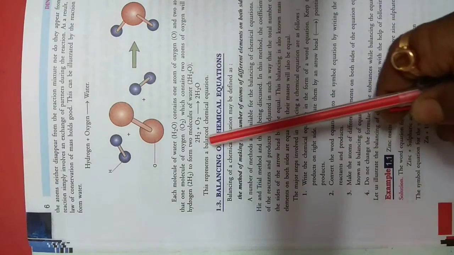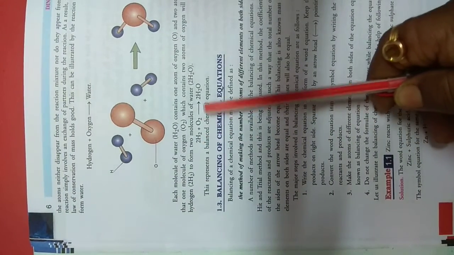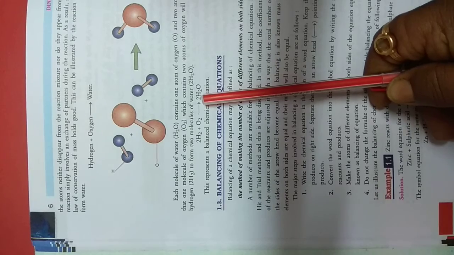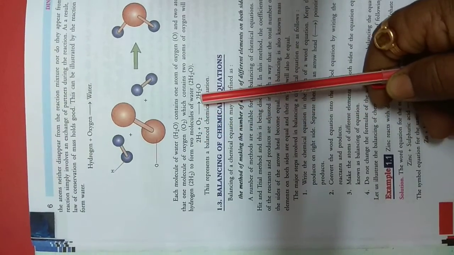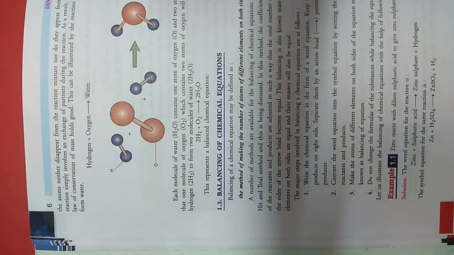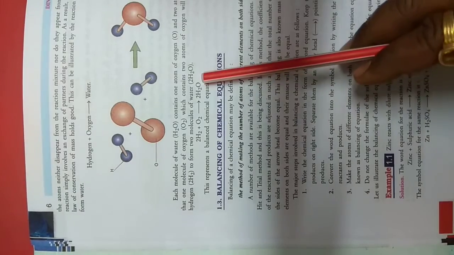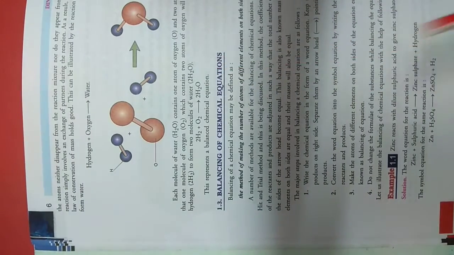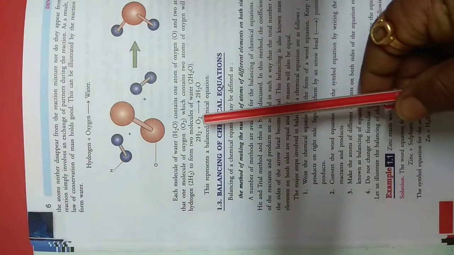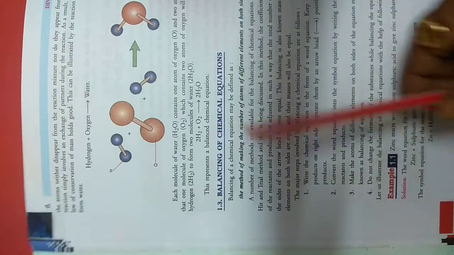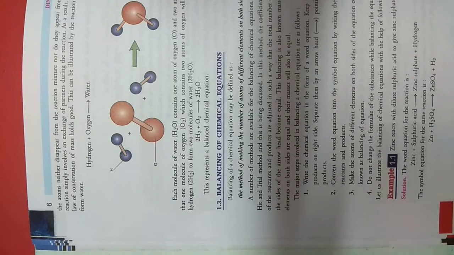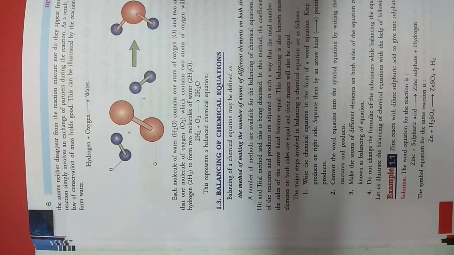See this equation, we have hydrogen plus oxygen that gives you water. In this equation, we see that two molecules of hydrogen react with one molecule of oxygen and we get two molecules of water. If you separately count the number of hydrogen atoms on the left hand side and on the right hand side, in each case the number of hydrogen is 4. We can also say that the number of oxygen on the right hand side and on the left hand side are both the same. If they are the same, then we call it a balanced chemical equation.